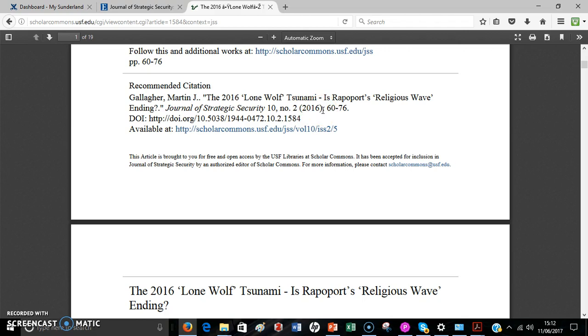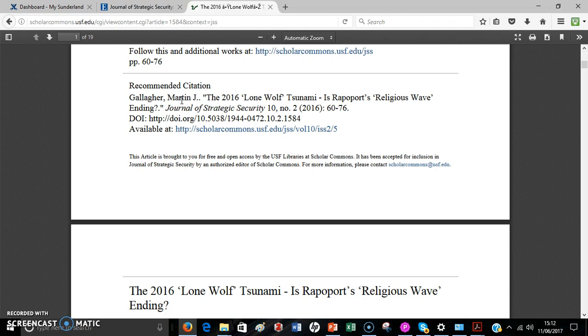Now, if you remember, in Cite Them Right, we put that after the actual author, but this is slightly different. And the pages are 60 to 76. So this is the information you want to be able to enter into your Microsoft Word referencing information. So make a note of that. I've already done it. And now let's have a look at how we can put this into Microsoft Word and use it in the referencing tool.